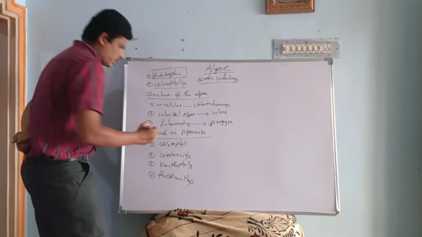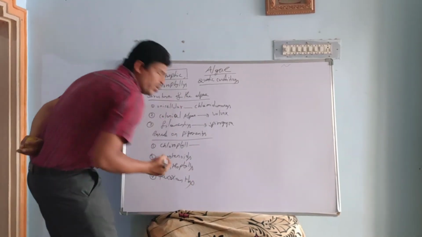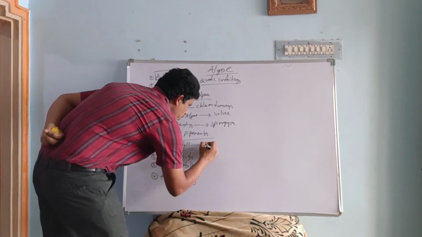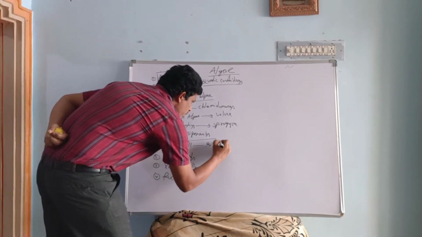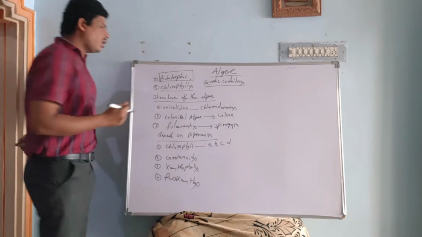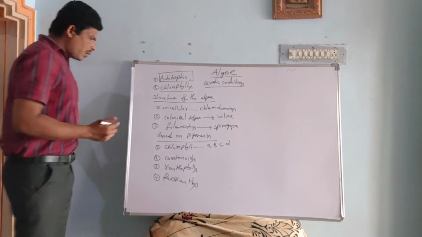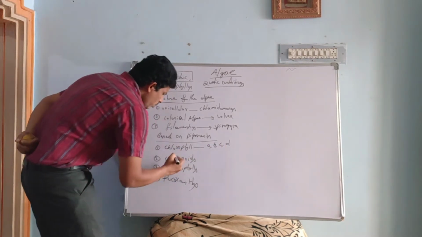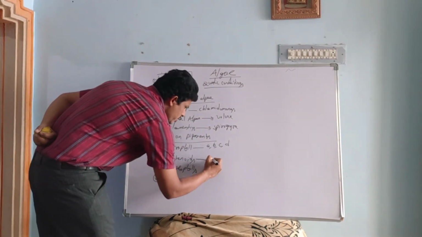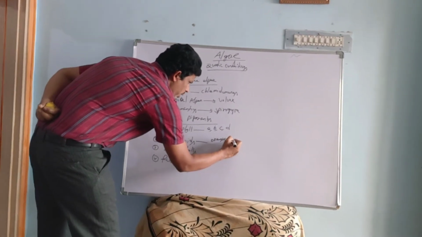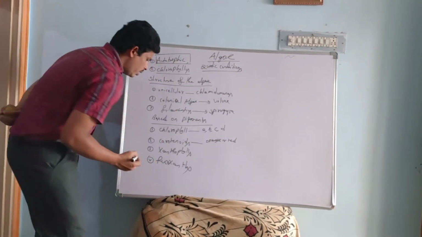Okay, four types. Chlorophylls: several types of chlorophylls are present in algae, like chlorophyll A, B, C, D. These are the chlorophyll types in algae. And coming to the carotenoids, carotenoids are orange or red in color.